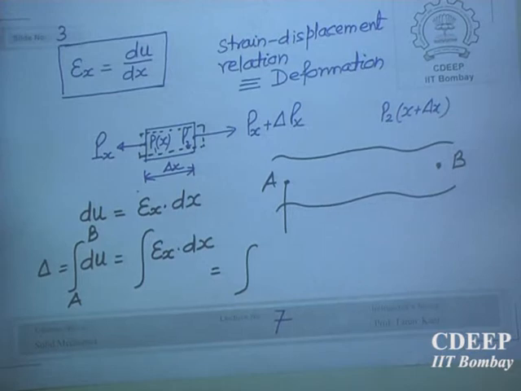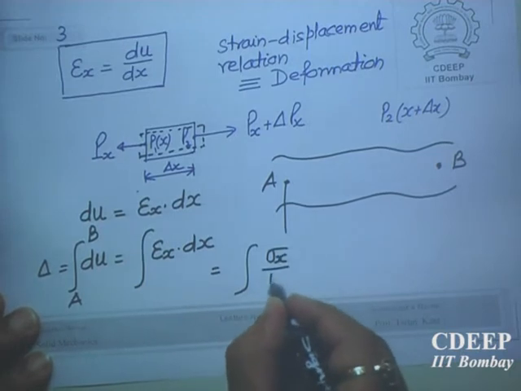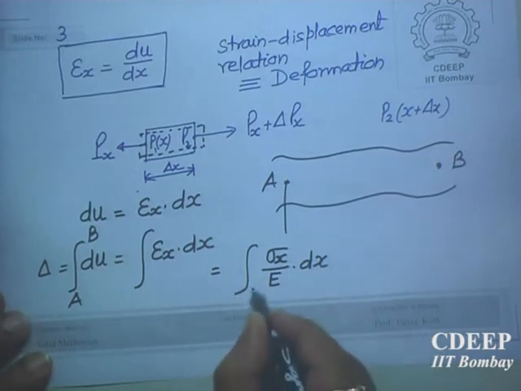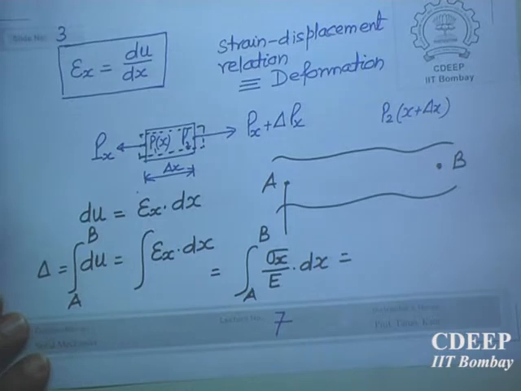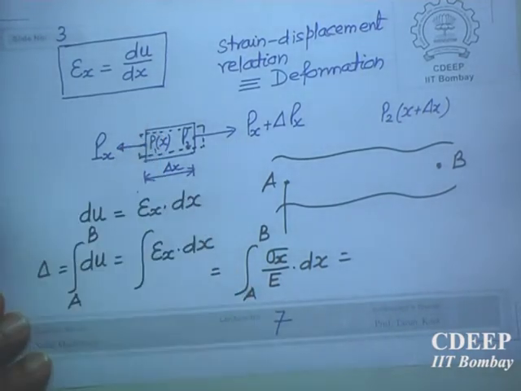If there is a stress, there is a strain, then there is some relation. So now we are restricting ourselves to the linear zone only. Let stress be directly proportional to strain. So then this one will be equal to the integral from A to B of sigma x by E times dx. What is the stress over here?